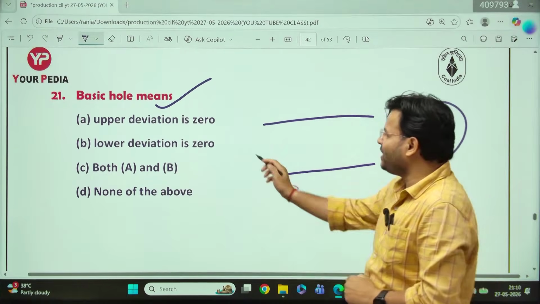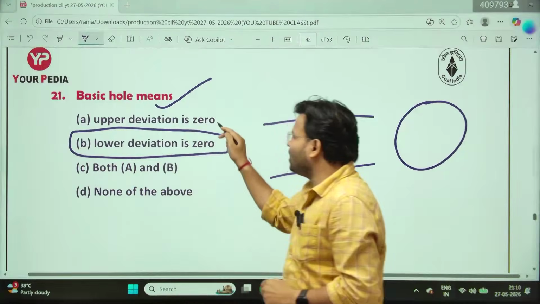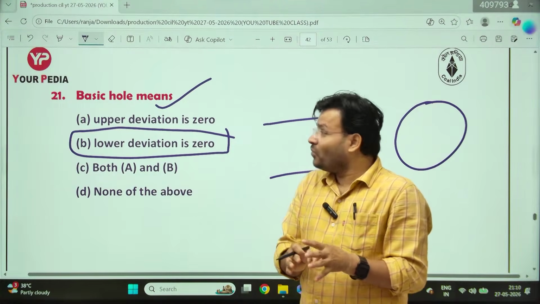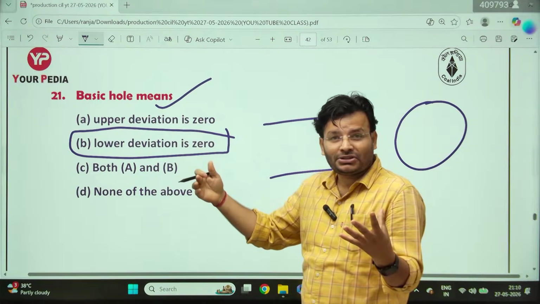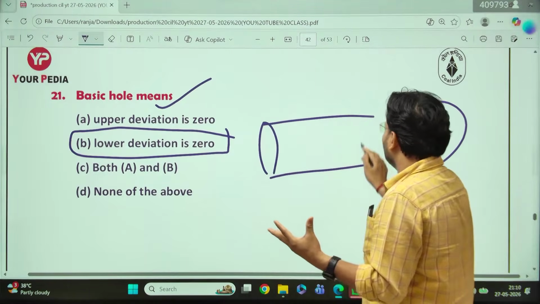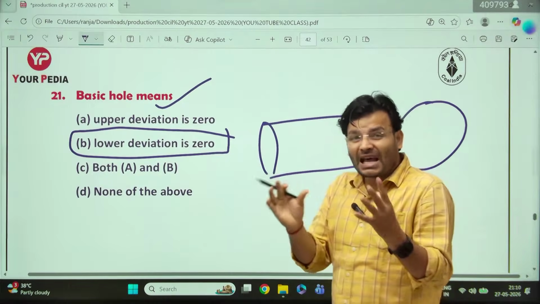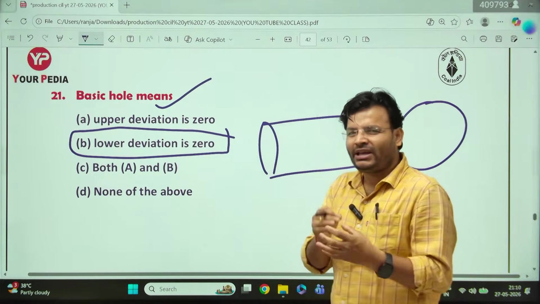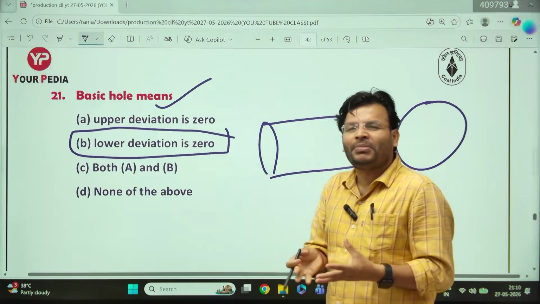So always keep in mind, lower deviation is 0. In case of basic hole, lower deviation is 0. If they ask, what is the basic shaft? In the shaft, which dimension is important? Upper dimension, sir. That means upper deviation will be 0. That is the way by which you can remember it in the exam.